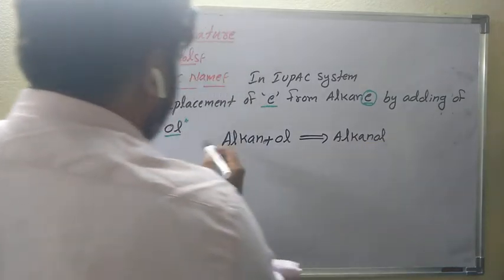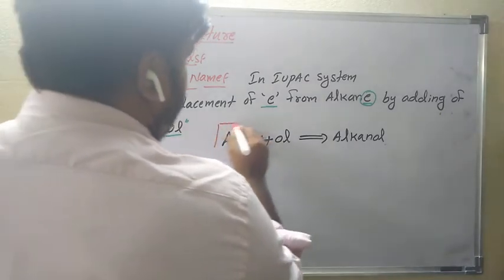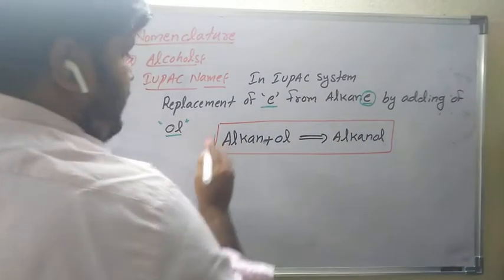Very important IUPAC name: alkanol. Is it clear?